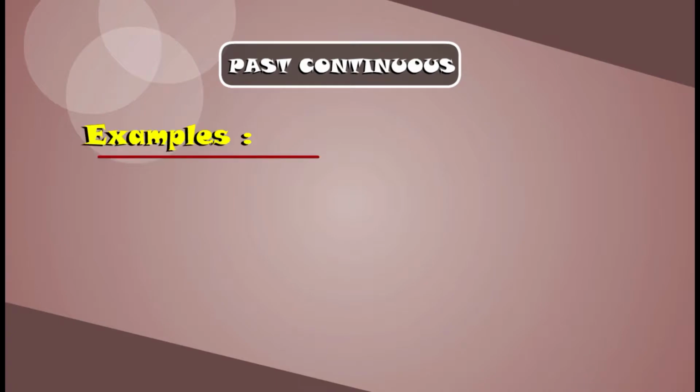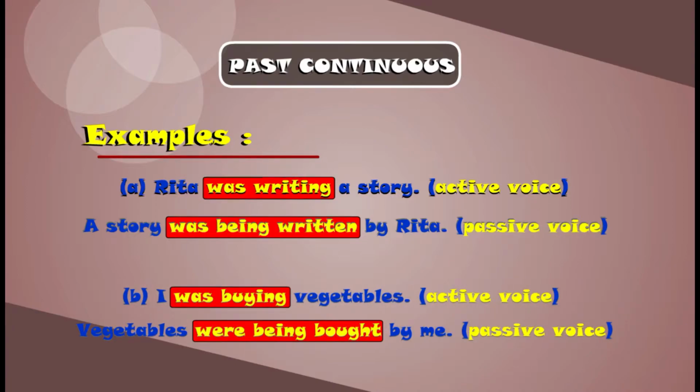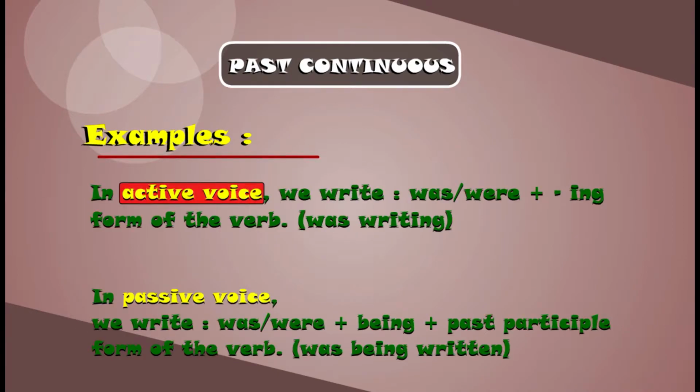Past continuous. Examples. Rita was writing a story. Active voice. A story was being written by Rita. Passive voice. I was buying vegetables. Active voice. Vegetables were being bought by me. Passive voice. In active voice, we write was, were, plus ing form of the verb, was writing. In passive voice, we write was, were, plus being, plus past participle form of the verb, was being written.